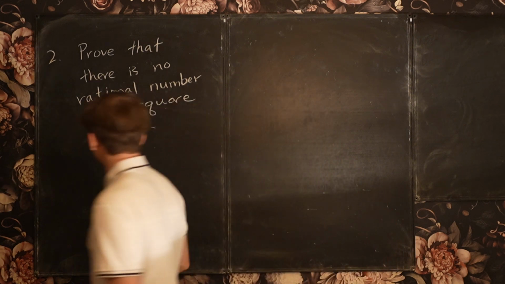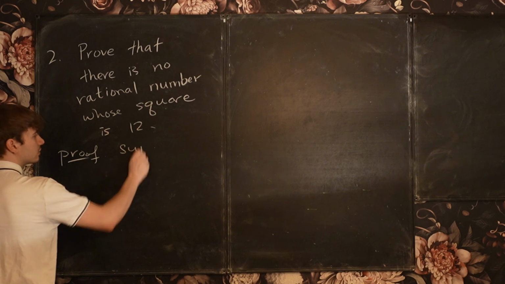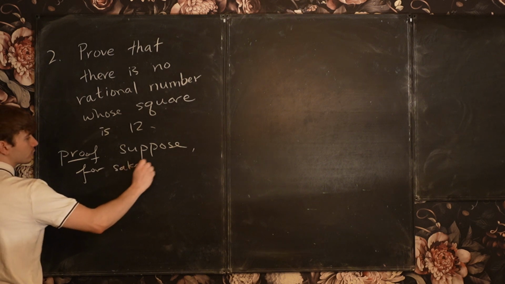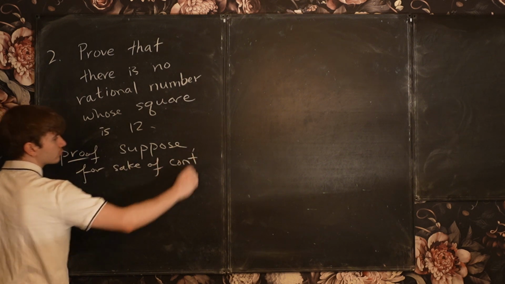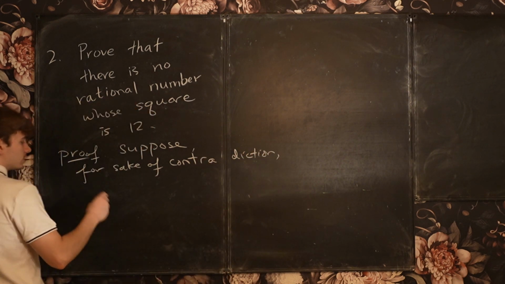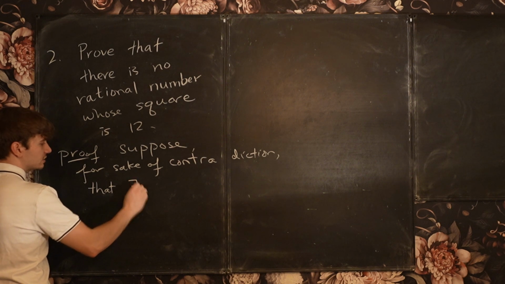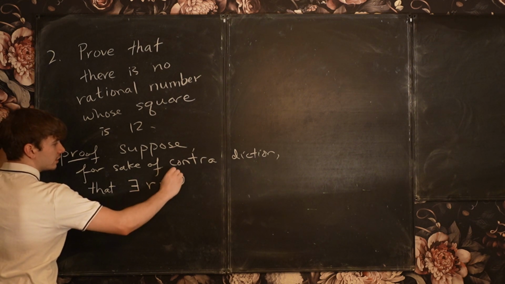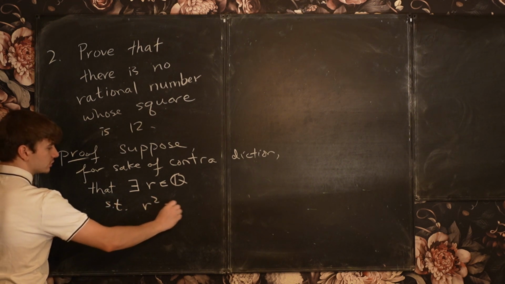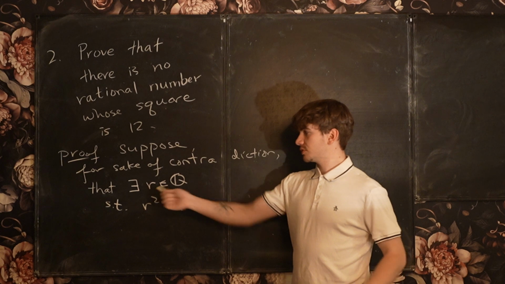So if I begin the proof by supposing, for sake of contradiction, that there is a rational number whose square is 12. So there exists a rational number, r within the rational numbers, such that r squared is equal to 12. Okay? So now we have something to work with.